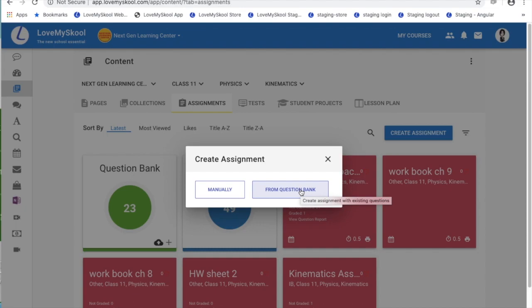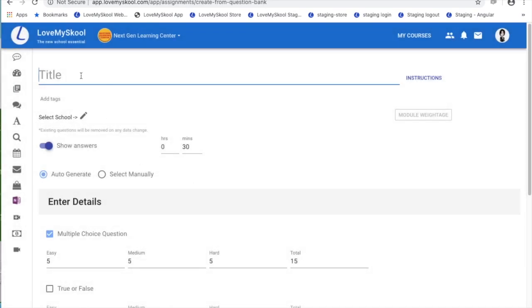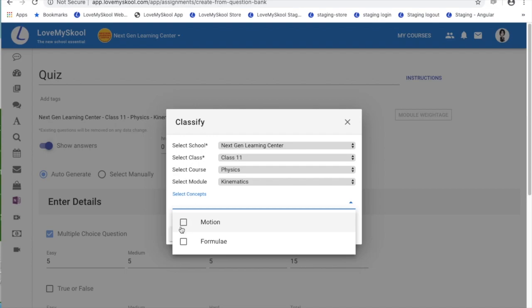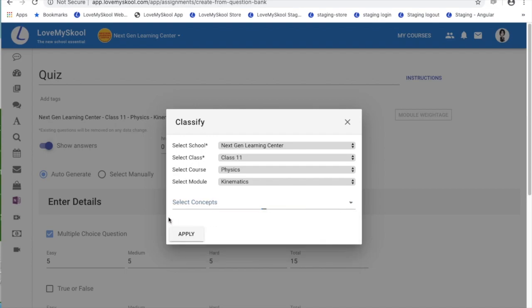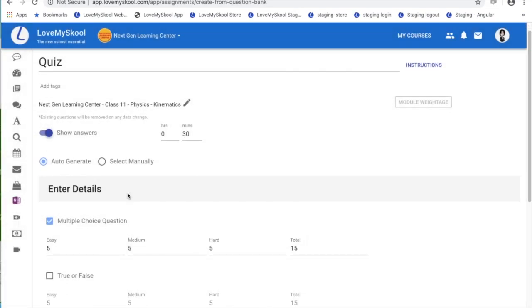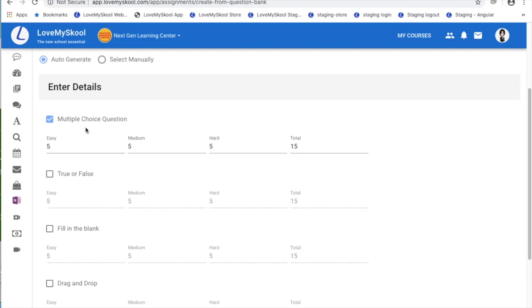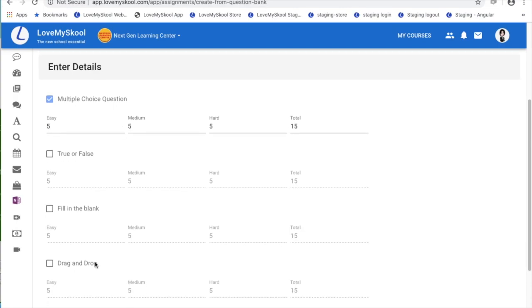Once you have enough questions, you can create assignments directly from the question bank, and simply start a quiz or whatever is your name for the assignment. Select the classification. You can even select questions based on the concept if you would like to, and then you can let the system auto generate randomly. You can choose between MCQs, true and false, fill in the blanks, drag and drop, and subjective. Any combination you can choose.